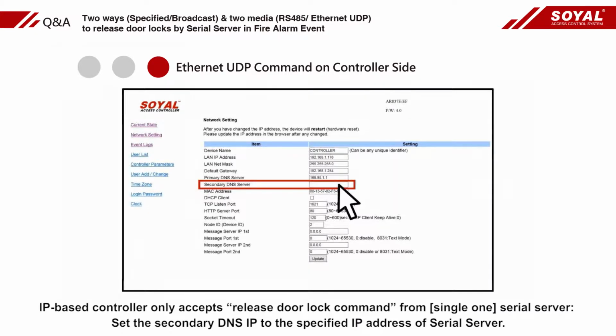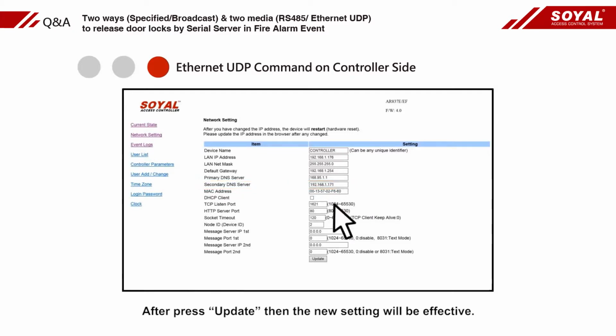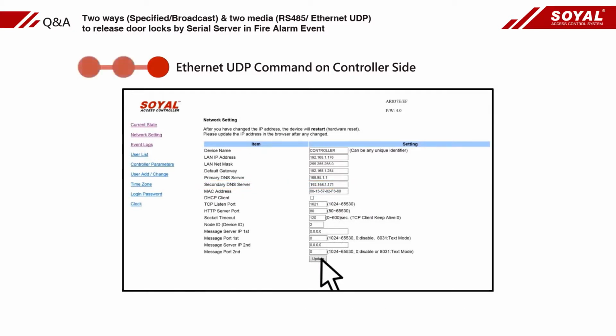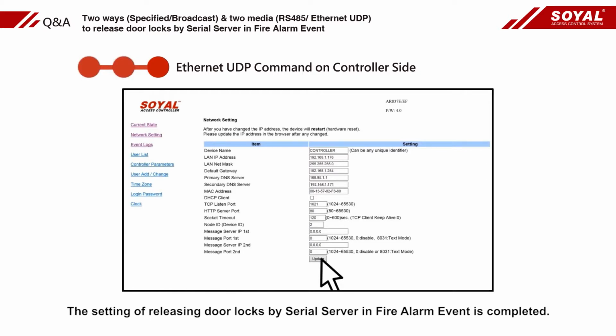The IP-based controller only expects the release door lock command from one serial server. Set the secondary DNS IP to the specified IP address of the serial server. After pressing Update, the new setting will be effective. The setting of release door lock by serial server in a fire alarm event is completed.